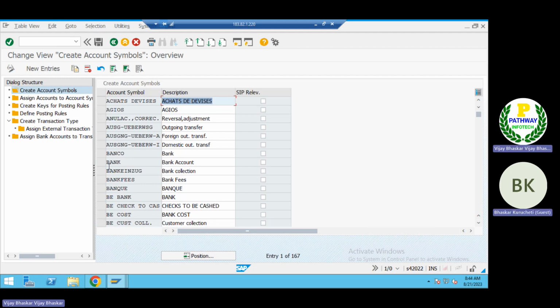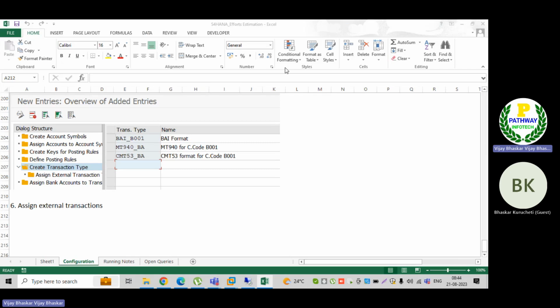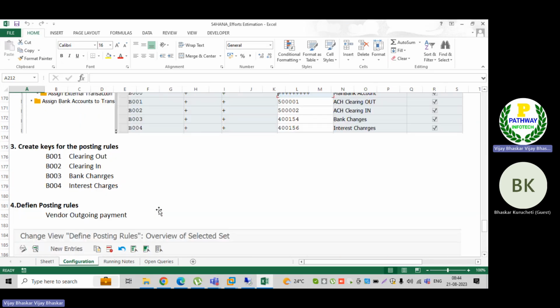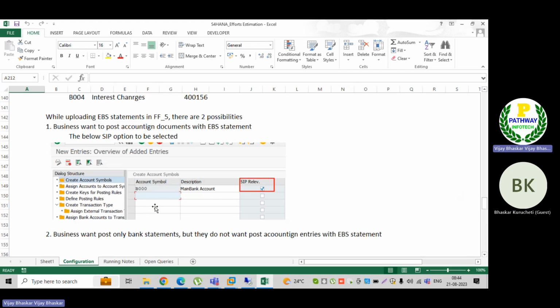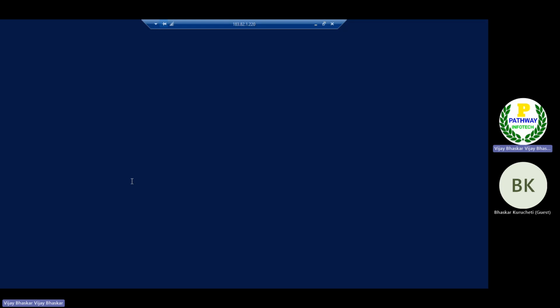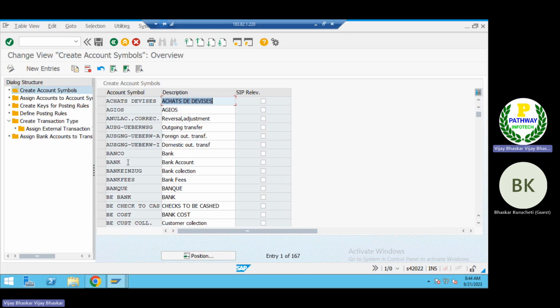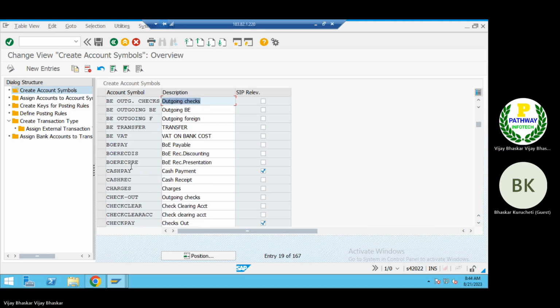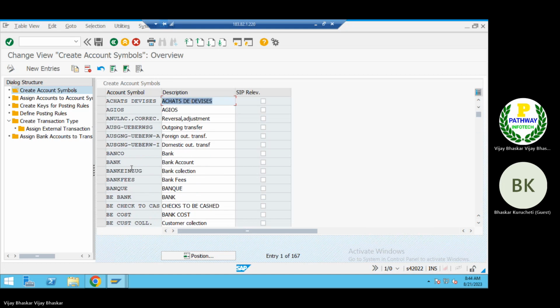So this is my main bank account. What are the account symbols we have mapped, sir? Let me check once again. B000, B001. Where are those? See, sir, somebody has removed all ours. Again, this is the problem, sir. Let me check.